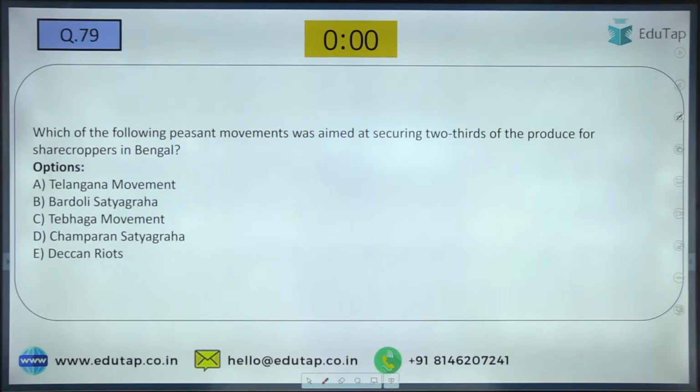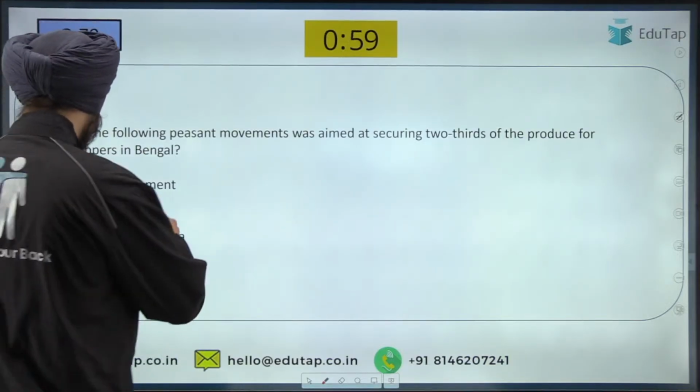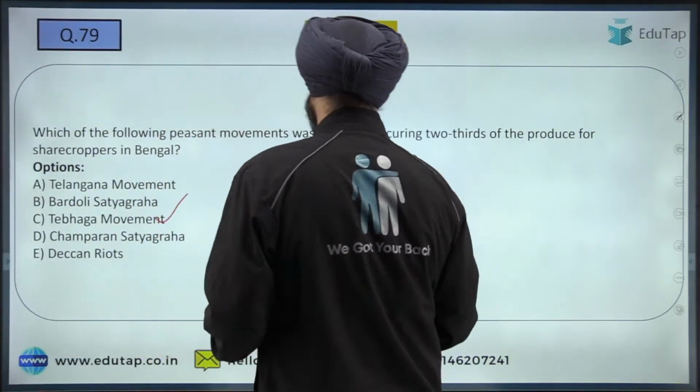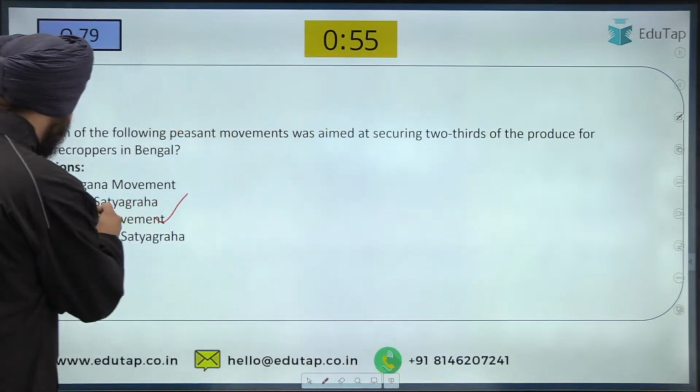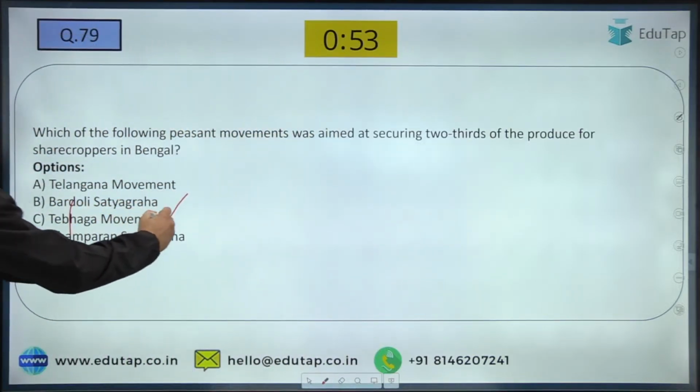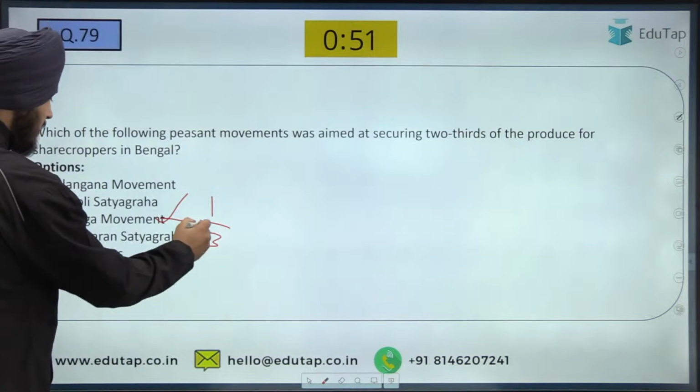So basically the answer to this question, as many of you are writing, is the Tebhaga movement. So what was the Tebhaga movement? Tebhaga basically means teen bhaga, which means 1/3. Fine. So what does it mean?